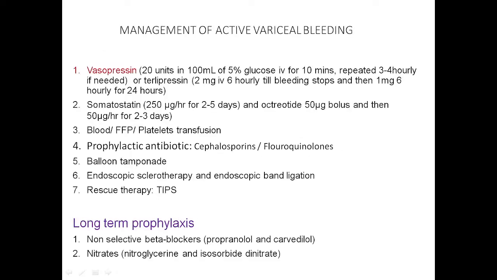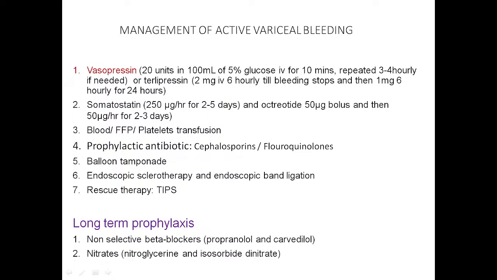Now, suppose patient coming with bleeding esophageal varices. Patient came with massive hematemesis. Okay. So, now what will you do? In case of emergency, you have to give vasoconstrictor agent like somatostatin. Okay. So, somatostatin, octreotide, terlipressin. Octreotide is the somatostatin analog, while terlipressin is long acting analog of vasopressin.